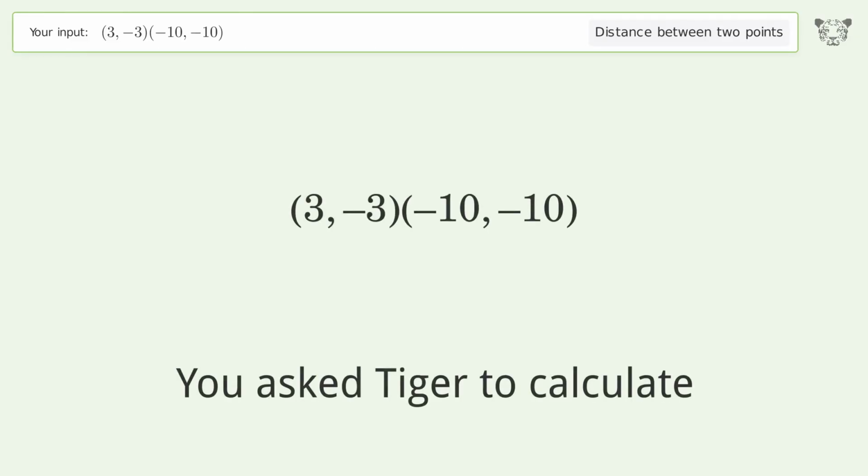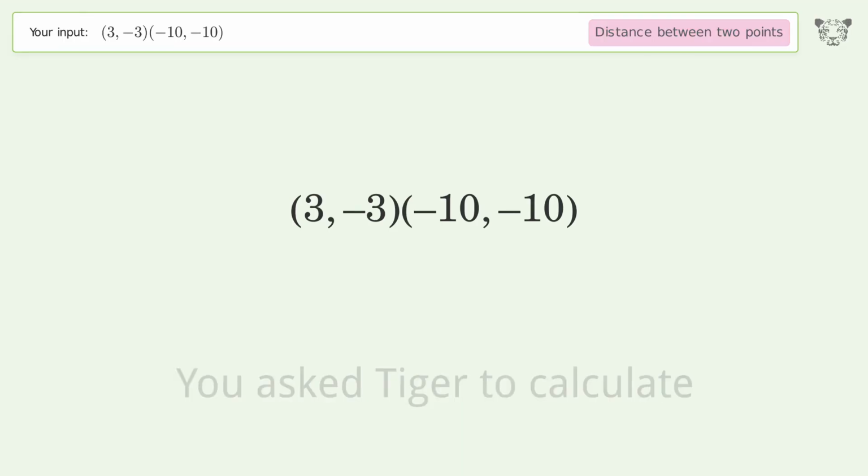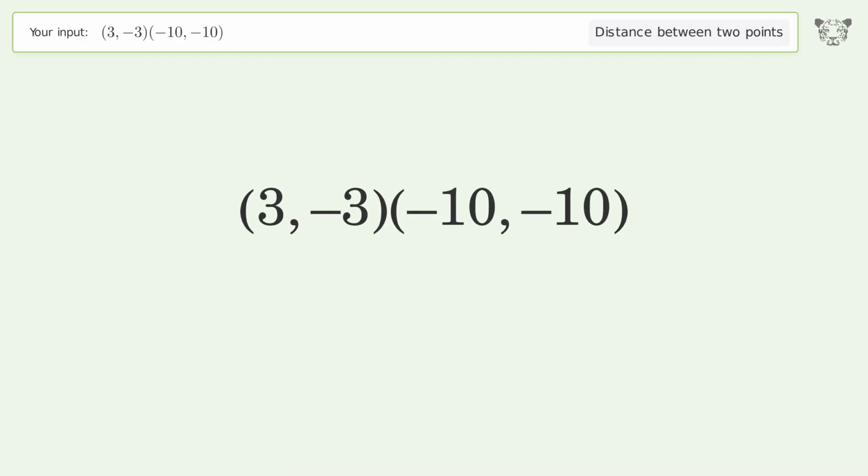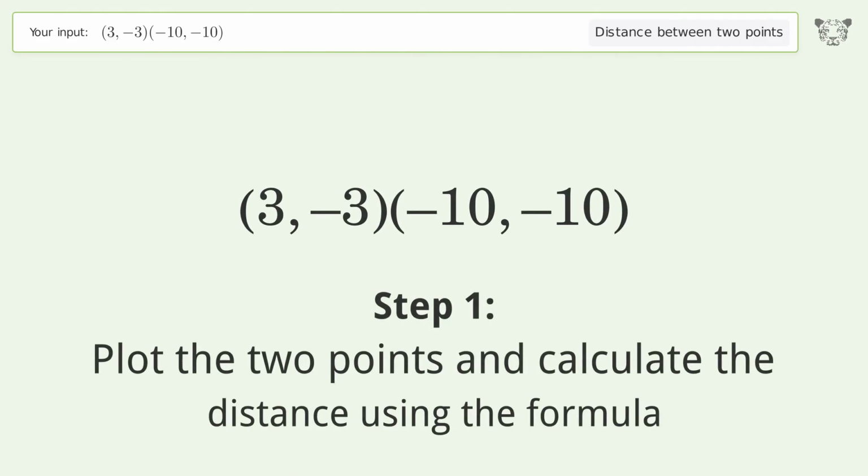You ask Tiger to calculate. This deals with the distance between 2 points. The distance between the 2 points is the square root of 218, or 14.765. Let's solve it step by step. Plot the 2 points and calculate the distance using the formula.